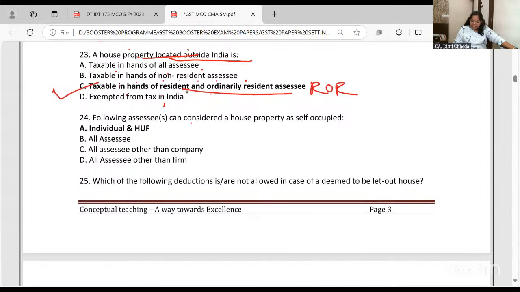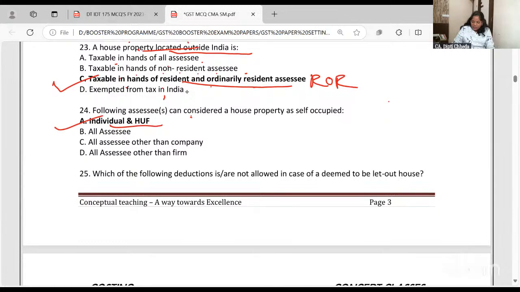Which of the following can consider house property as self-occupied? Any two of your properties you can take as self-occupied. If you have more than two, it will be treated as deemed let out. So who has got this benefit of treating two properties as self-occupied? GAV nil, NAV nil. Only interest on loan is allowed up to 2 lakh. For whom? Individual and HUF.